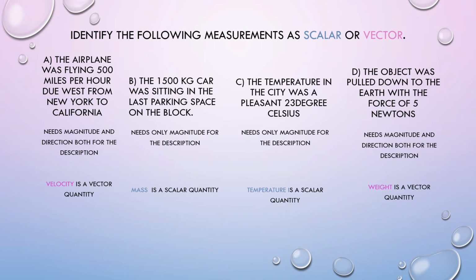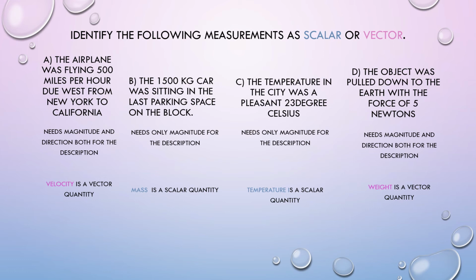Similarly, the temperature in the city was a pleasant 23 degrees Celsius. Now the temperature is 23. You measure at your home, you measure in your school, anywhere in the same city, it is going to measure the same. So it is 23 degrees Celsius and does not require any direction. Any place you measure this, the temperature is going to remain the same. So it is also a scalar quantity.